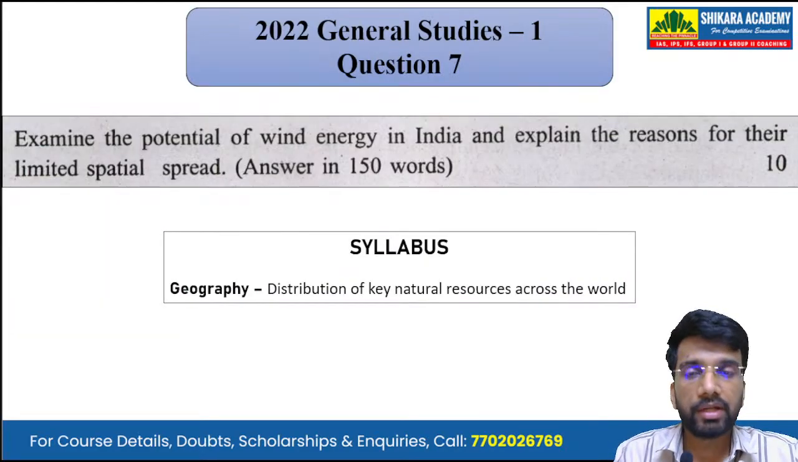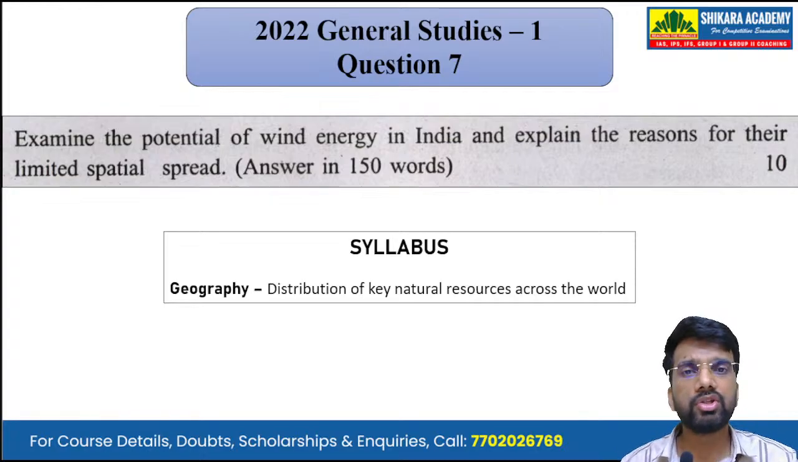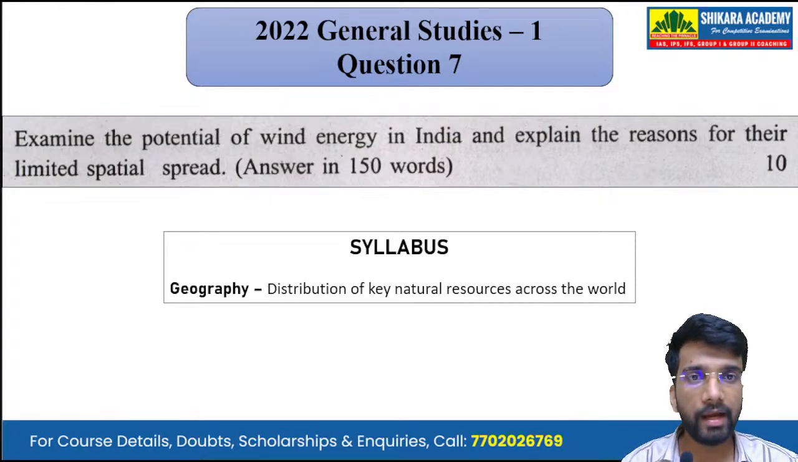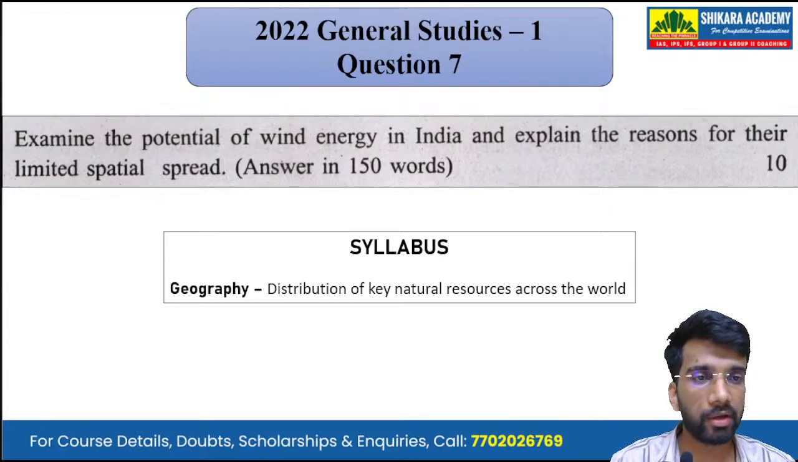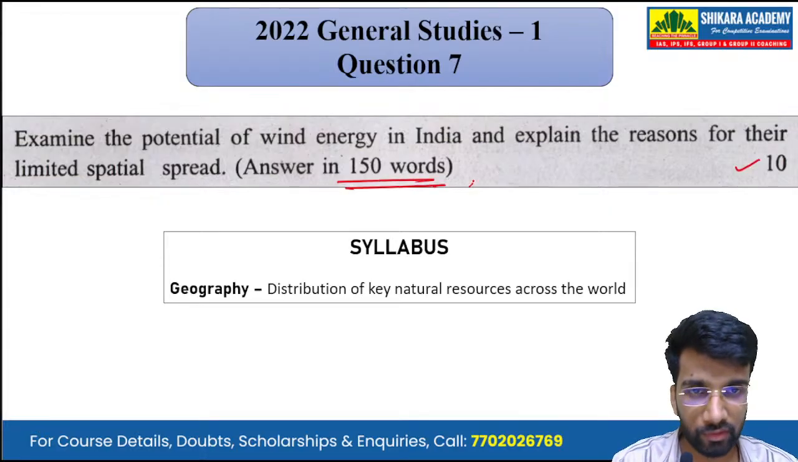Moving on to the next question, that is question number 7. Examine the potential of wind energy in India and explain the reasons for their limited spatial spread. Okay. A 10-mark question that we have to answer in 150 words.